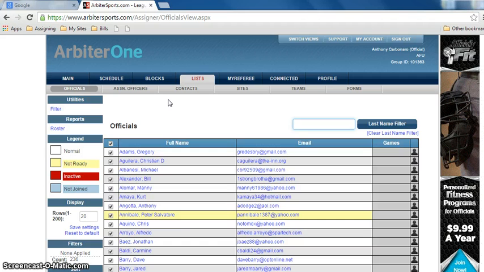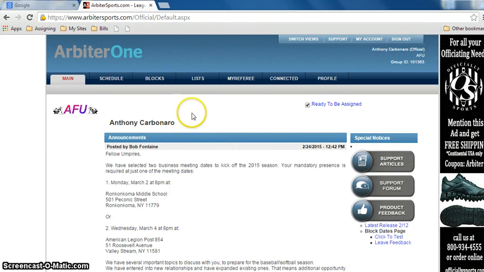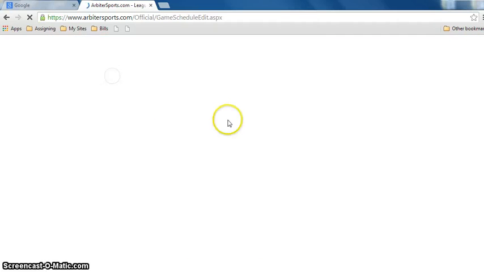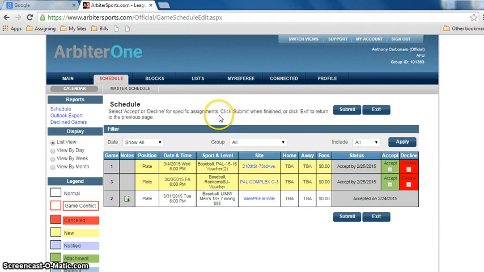So when you get a game, you're going to get an email from the Arbiter that says you have new games from group 101363, the AFU group. Log in to accept. So what happens is you log in, right? When you log in, you're at this main page. The way you check your games is you click on schedule. Oh look, I have 3 games. Here they are. This one I already accepted, you can see. But here are the other 2.